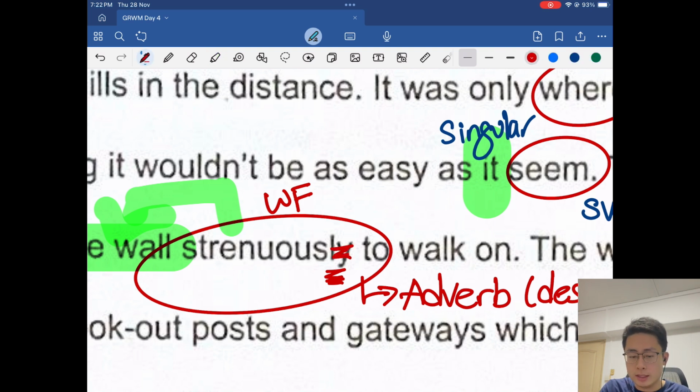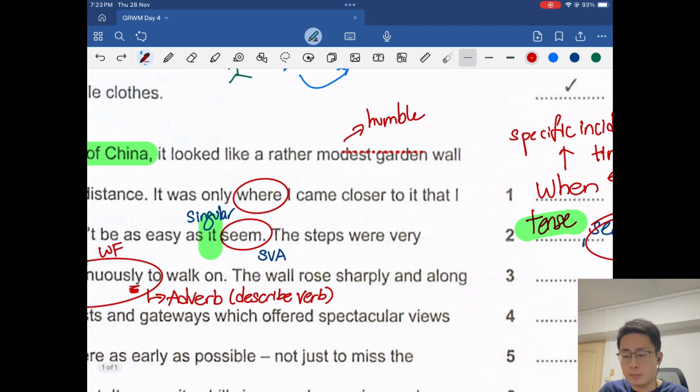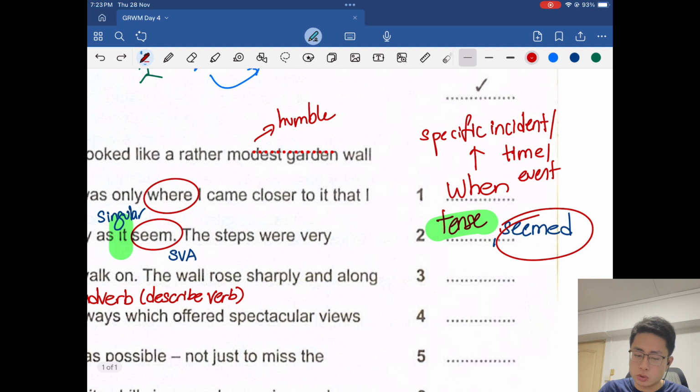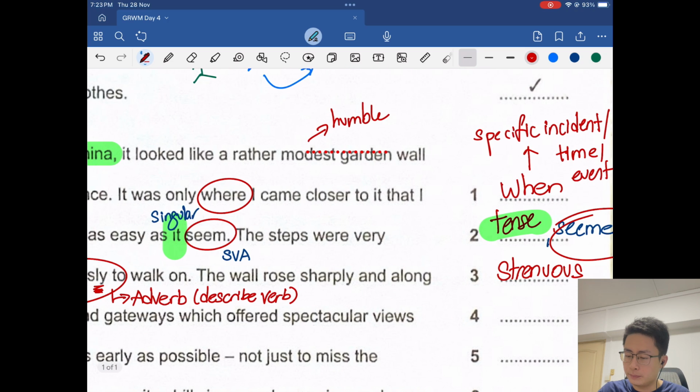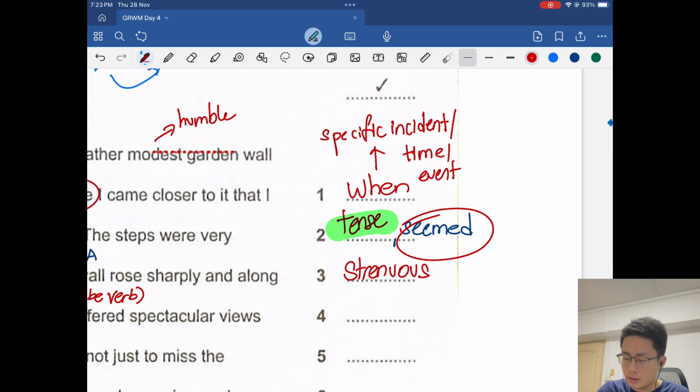Okay, today's PE session was very strenuous because we had to run 2.4 kilometers. Mr. Tan made us run 2.4 kilometers and it was so strenuous. Alright, so this is a word form error, and so the right answer is just strenuous. Okay, so this is a word form error. Let me just write it down, WF.